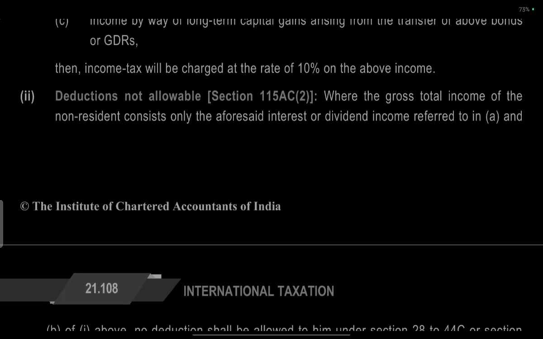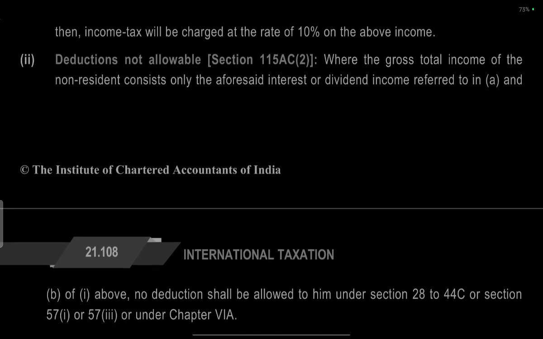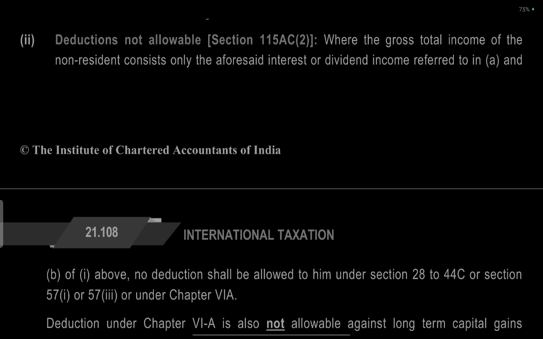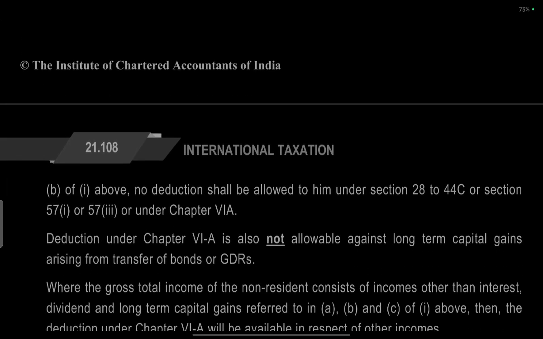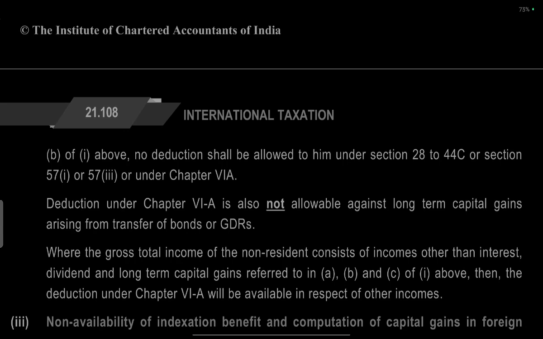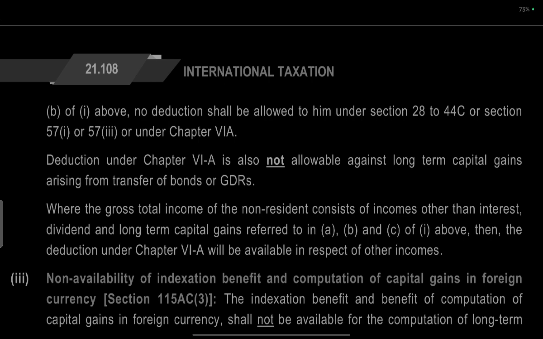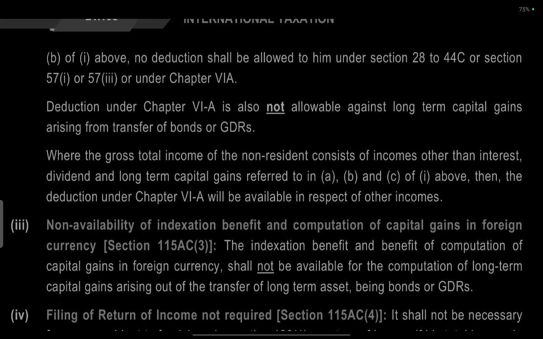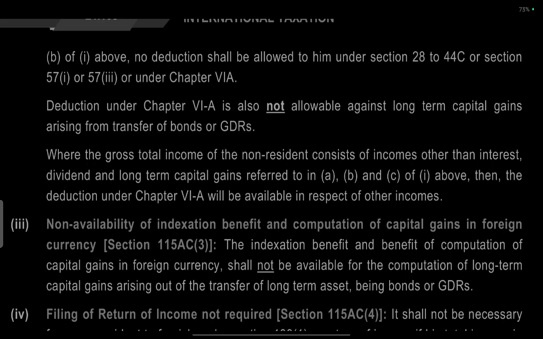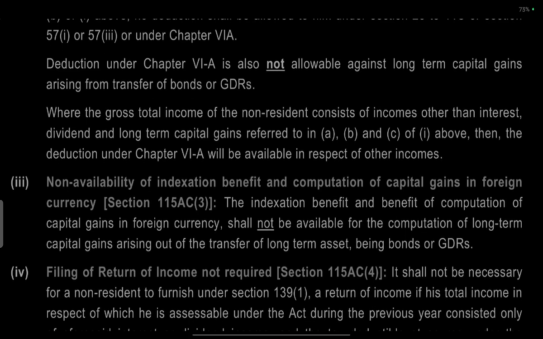Deduction not allowed, section 115AC. Where the gross total income of a non-resident consists only of the aforesaid interest or dividend income referred to under clauses A and B, no deduction shall be allowed under section 28 or 44C or section 57(i) or 57(iii), or under Chapter VIA. Deduction under Chapter VIA is also not available against a long-term capital gain arising from the transfer of GDR. When the gross total income of a non-resident consists of income other than interest, dividend, or long-term capital gain as above, then the deduction under Chapter VIA will be available in respect of that income.